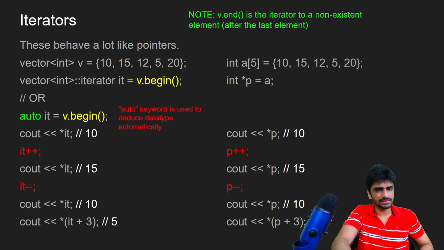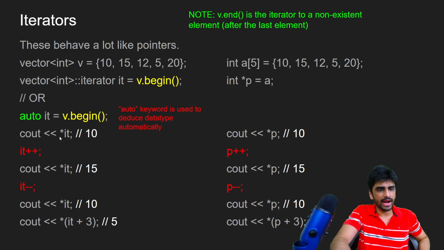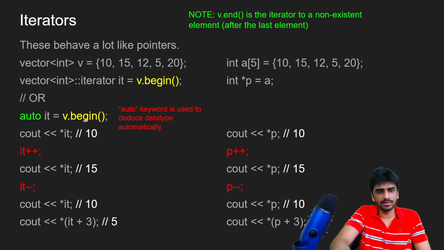Okay, and instead of writing this whole thing vector int iterator, you can just use auto. So auto is a keyword that will deduce the data type automatically. So the data type of it will become the data type of this v dot begin. So this is actually this thing vector int iterator. So normally you can always use this auto, and I have just written it for the last time here, and you will never use it. I'm just telling you that this is the actual data type, but you can just use auto all the time. Okay, so auto it equals v dot begin, and here we have the pointer p equals a.